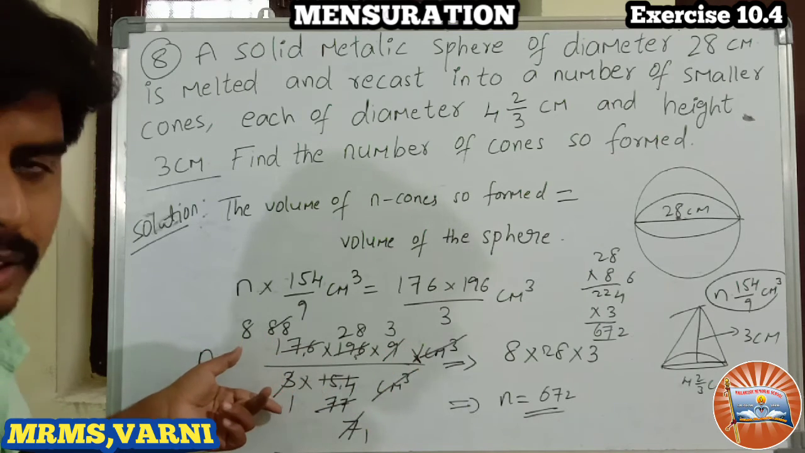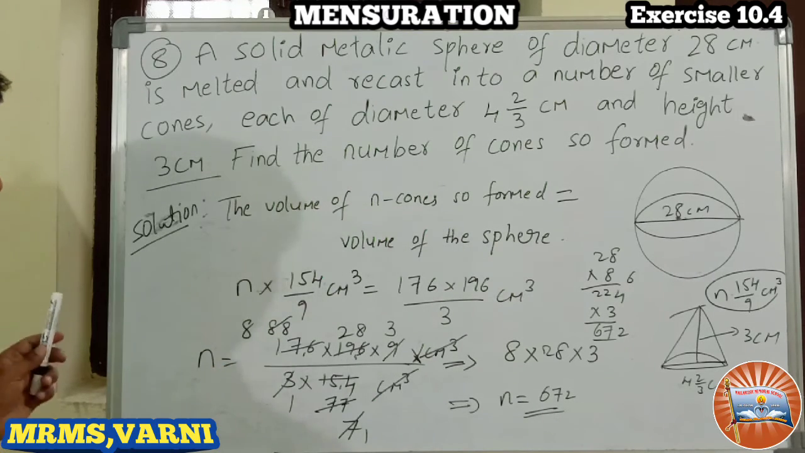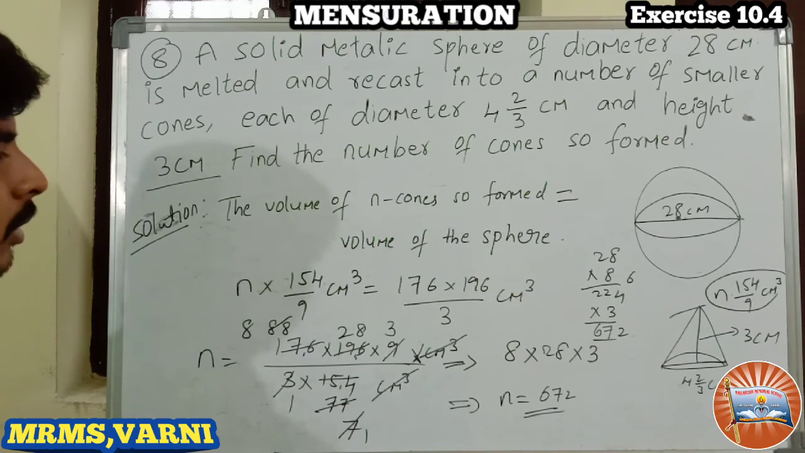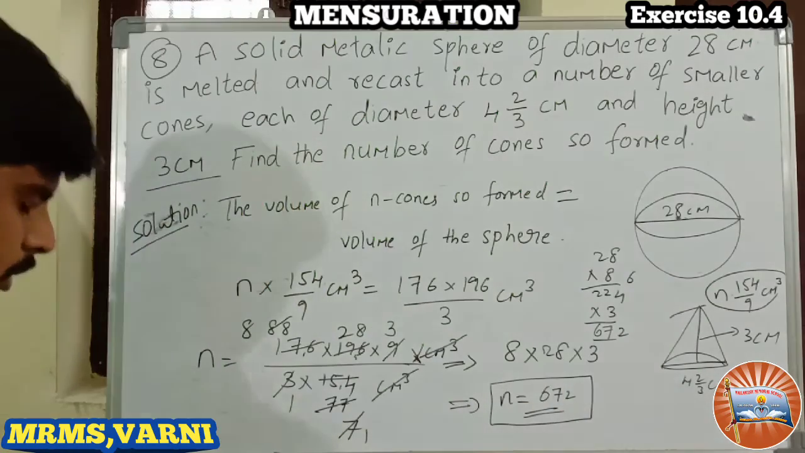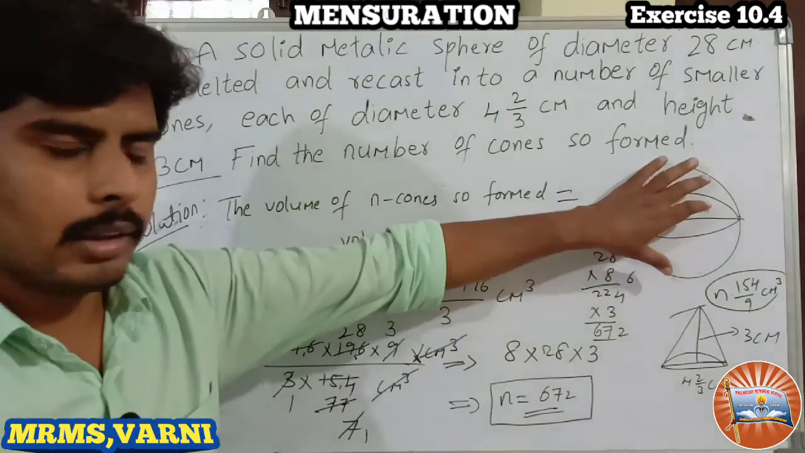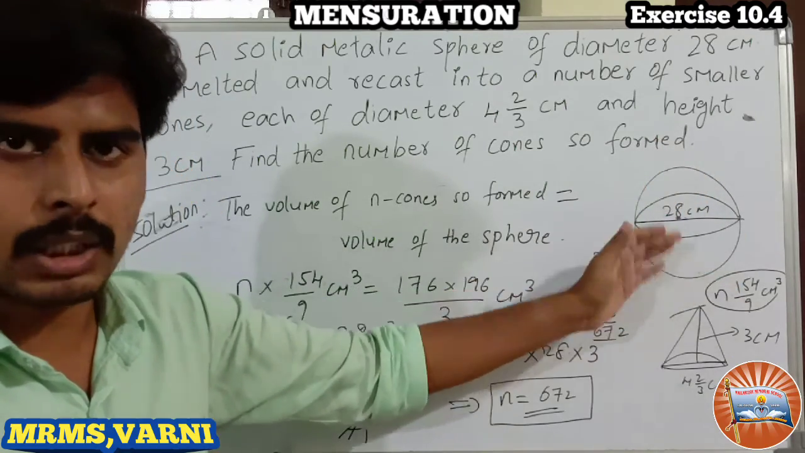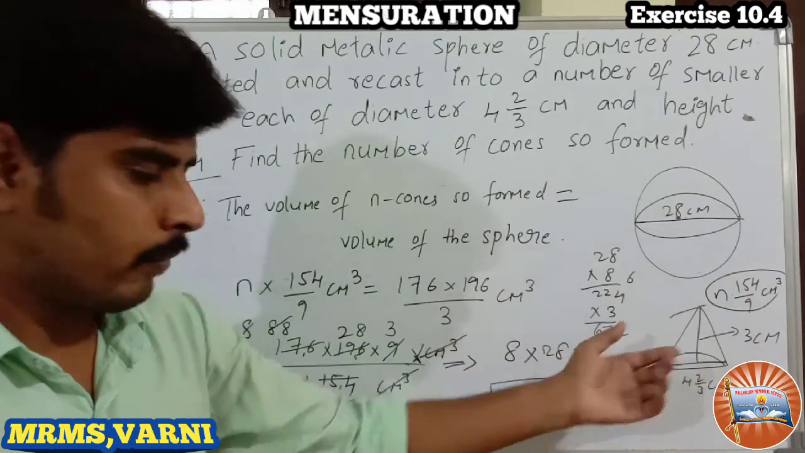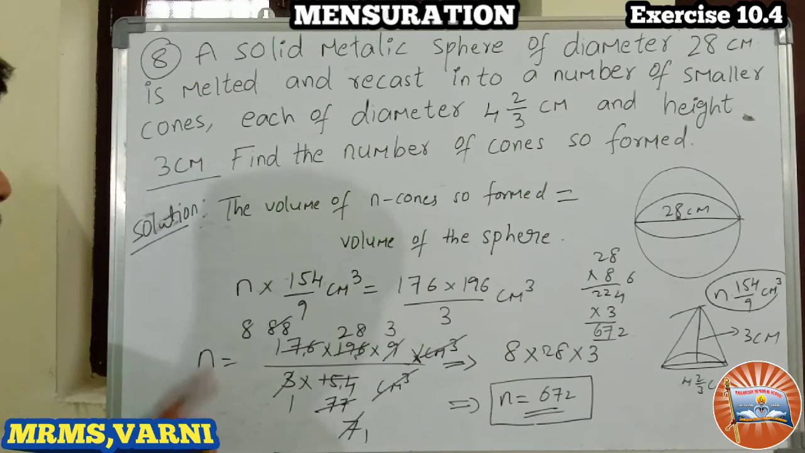Understand the cancellation carefully. Okay, right. So how many cones we formed here? 672 cones. So this sphere we melted. Okay, we melted this sphere and we formed some smaller cones. How many cones they are? 672 cones we formed. Okay, right. This is the solution of the problem number 8.